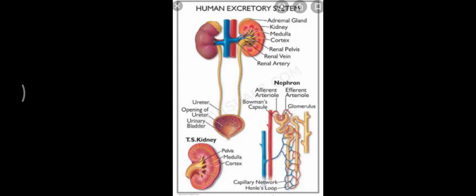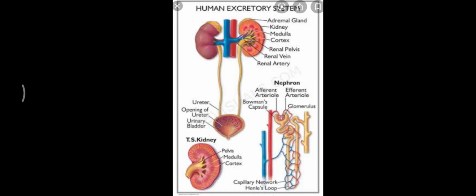The outer layer of the kidney is a tough capsule, and inside the kidney there are two zones. The outer side is called cortex and the inner side is called medulla. The medulla further has conical structures which are called medullary pyramids projecting in between the calyces. Now the cortex extends between the medullary pyramids.